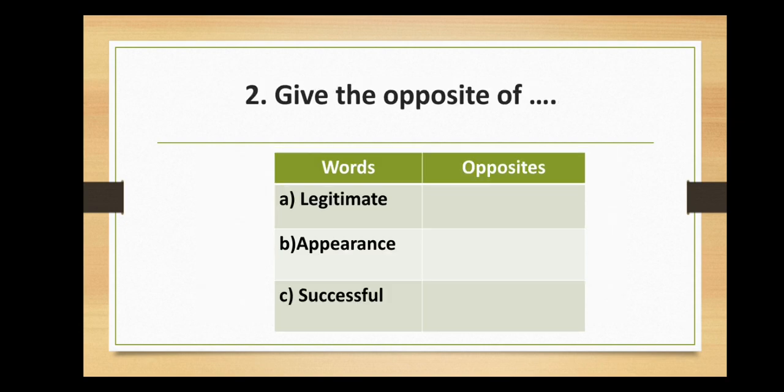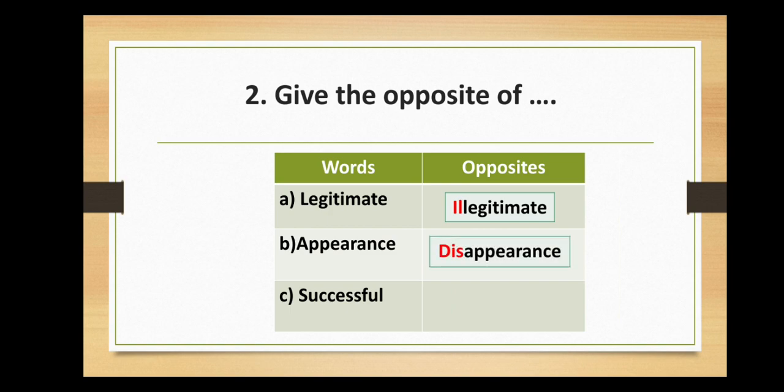We move on to question 2. Give the opposites of the following words keeping the same root. So the opposite of legitimate is illegitimate. The opposite of appearance is disappearance. And finally, the opposite of successful is unsuccessful. Now we move on to grammar.